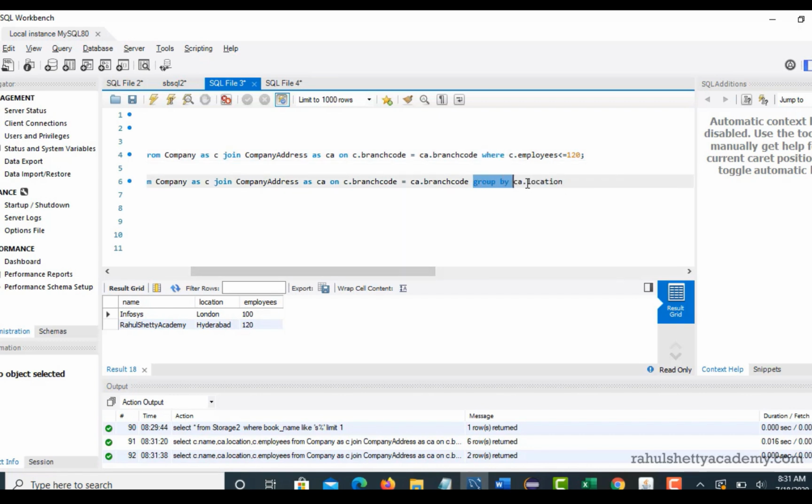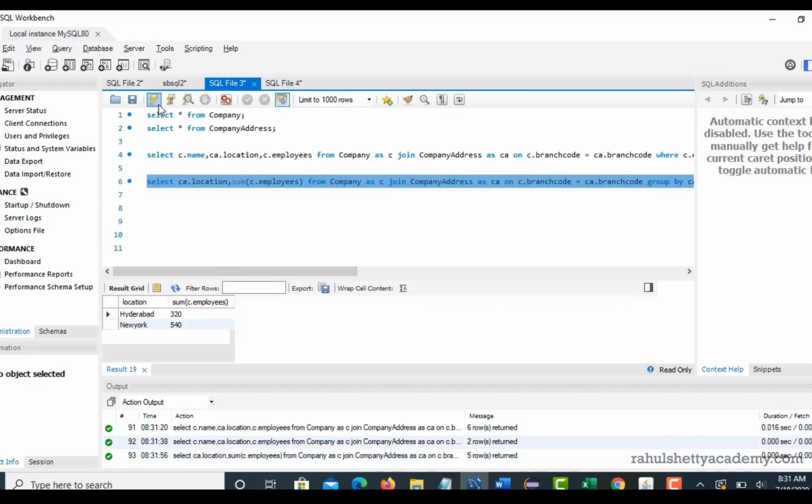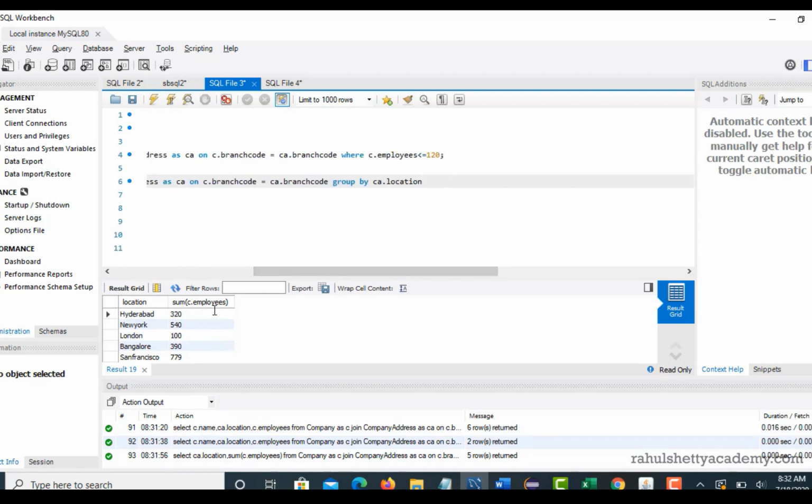Okay, so after you apply group by, if you want to filter results further, then you have to use a clause called having. Now, you applied group by here and these are the results, right? Now if you want to get the results where the sum of employees is less than 120, you cannot use where here because you get a syntax error. So after you apply group by for your table, and if you want to filter results after group by, then you should use the having clause.